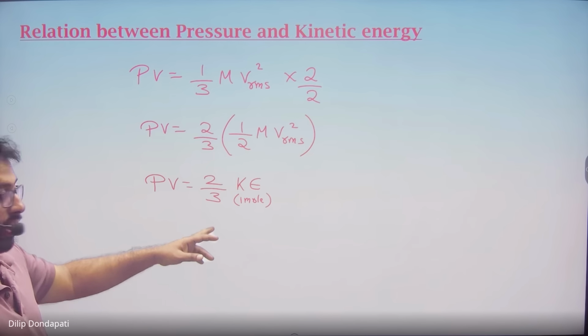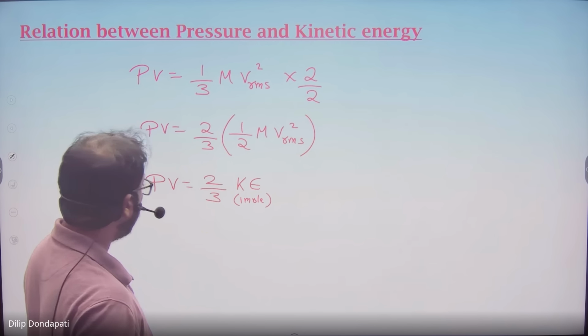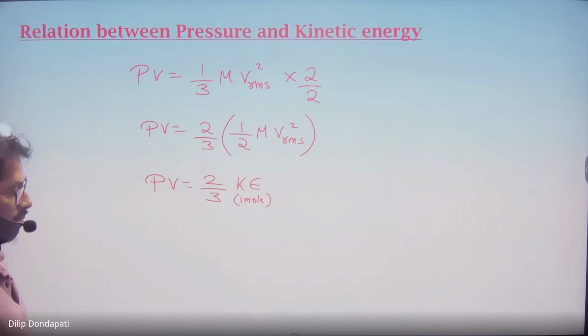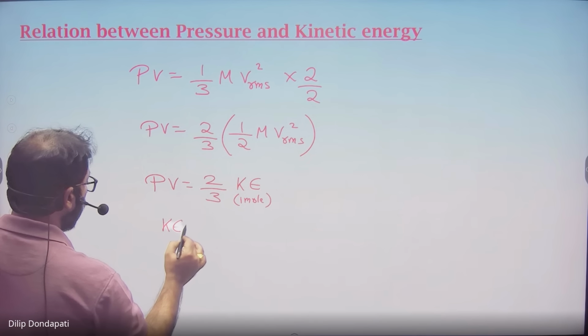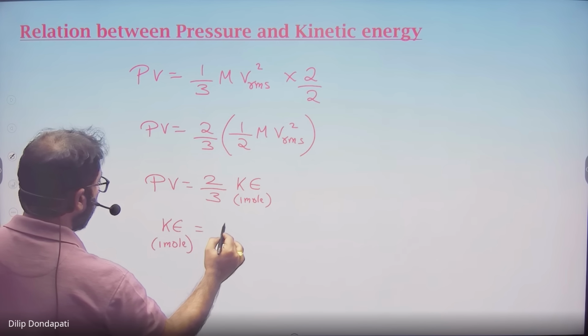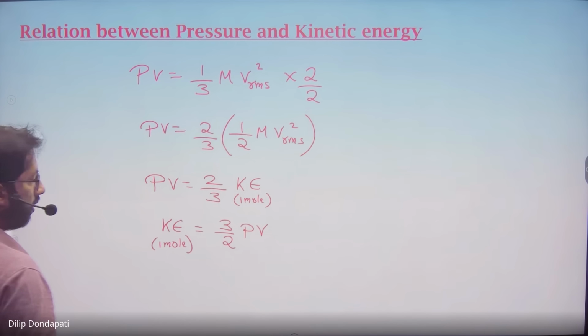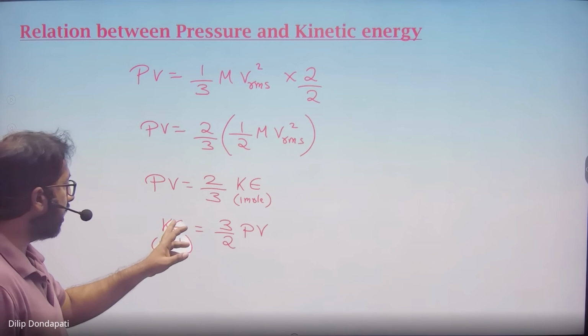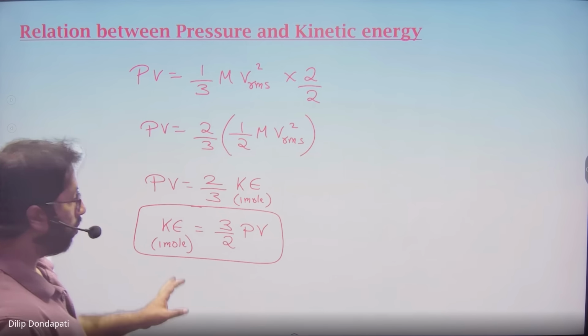Now the relationship between kinetic energy and pressure has come. From PV equal to 2/3 KE, kinetic energy of 1 mole is equal to 3/2 PV. Right? This is the relation between kinetic energy and pressure. This is for 1 mole of the gas.